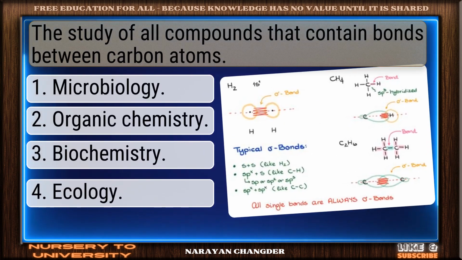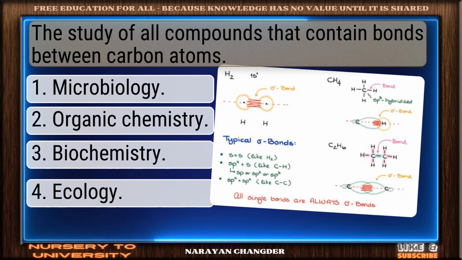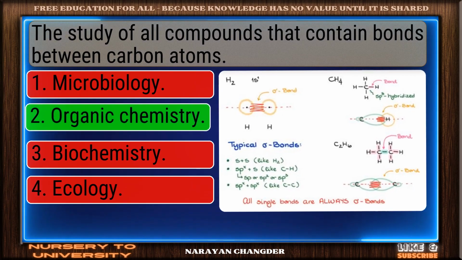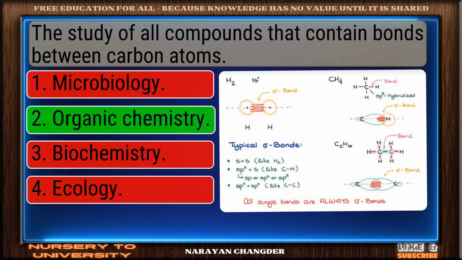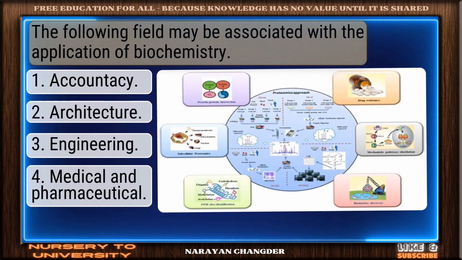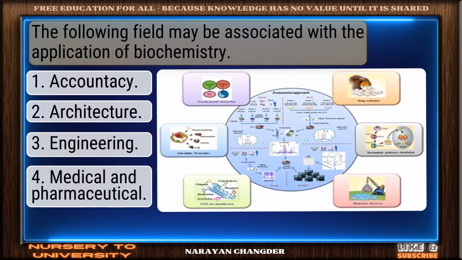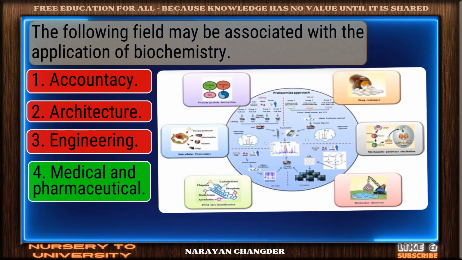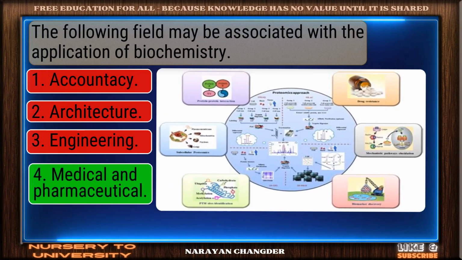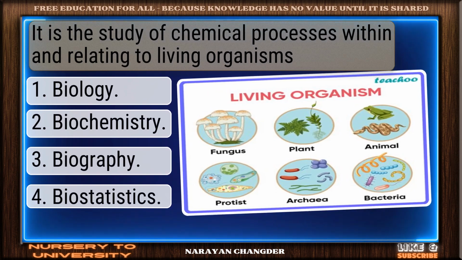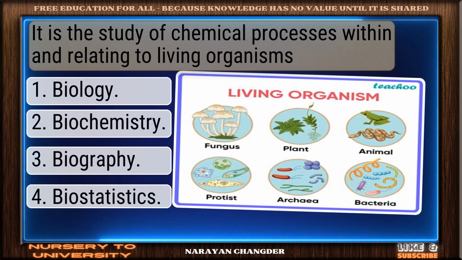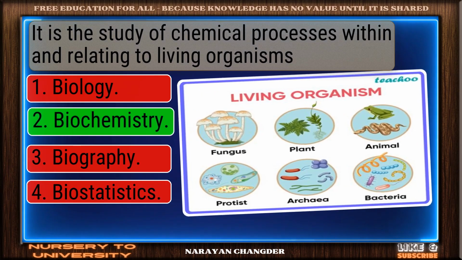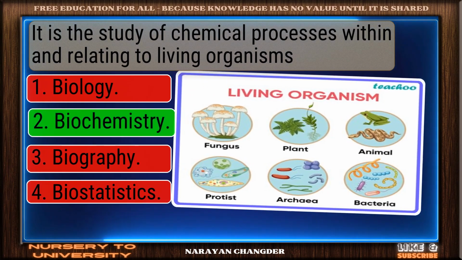The study of all compounds that contain bonds between carbon atoms. Strong choice. Organic chemistry is the right answer. The following field may be associated with the application of biochemistry. Excellent. Medical and pharmaceutical is a brilliant choice. It is the study of chemical processes within and relating to living organisms. Nice work. You chose biochemistry and it is correct.